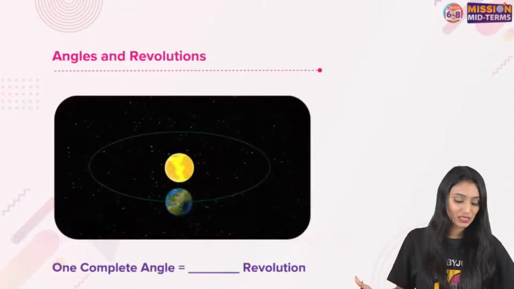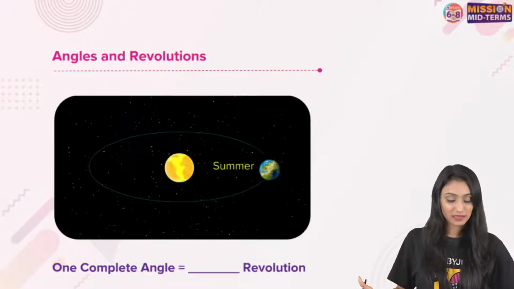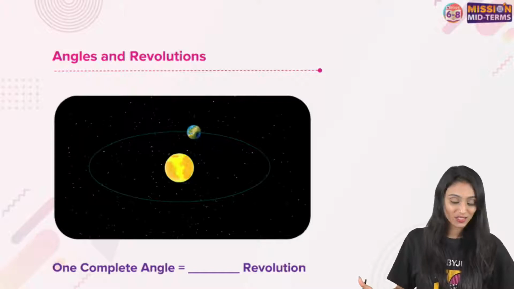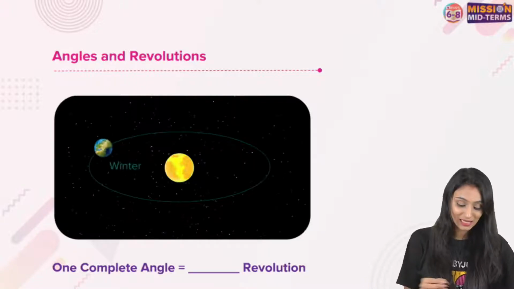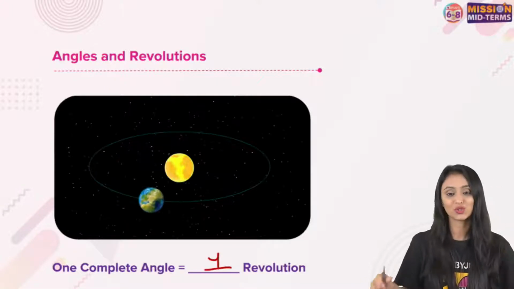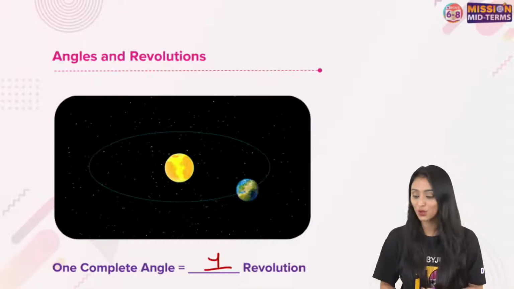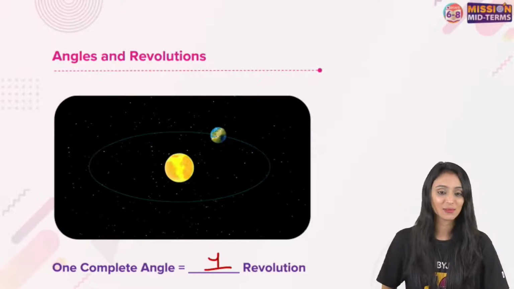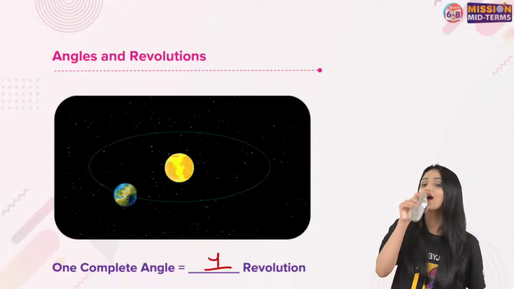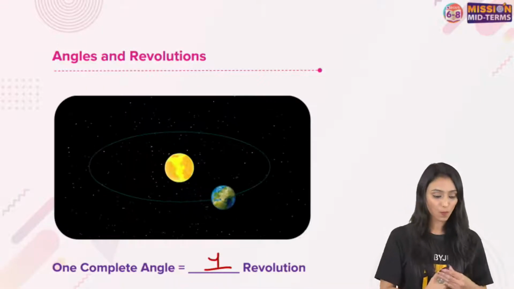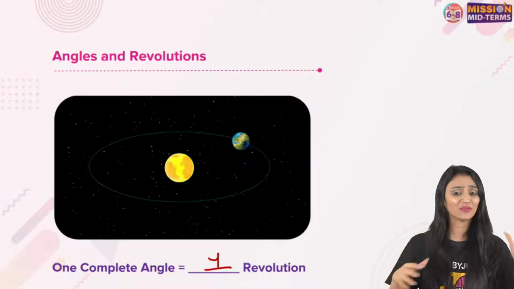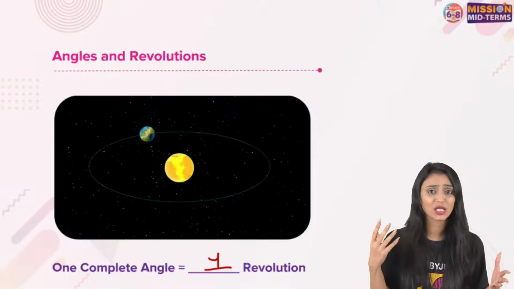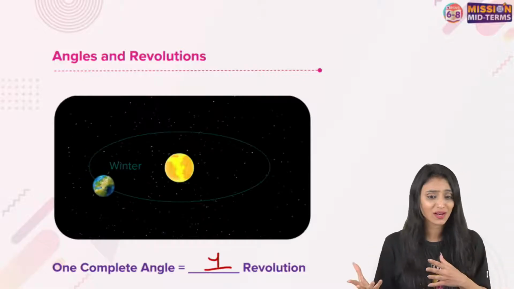Let's take an example. Here you can see that planet Earth is revolving around the sun, right? So one complete angle is basically equal to one revolution. Yes, I can see you all are writing about different types of angles. Wow, isn't that great that we can cover the entire chapter in just a 45 minute to 1 hour session?